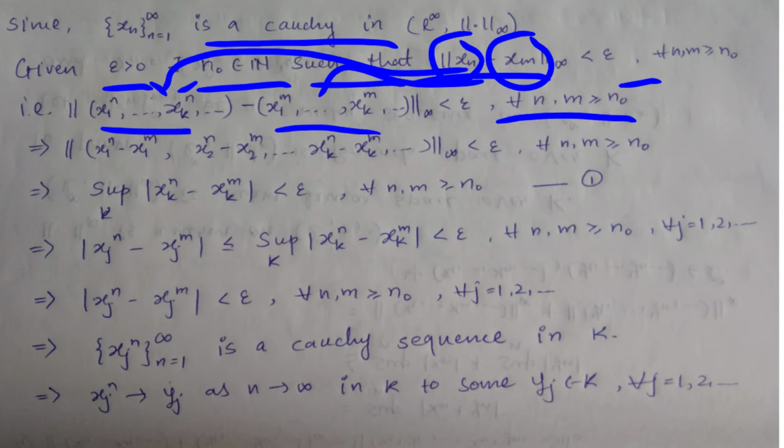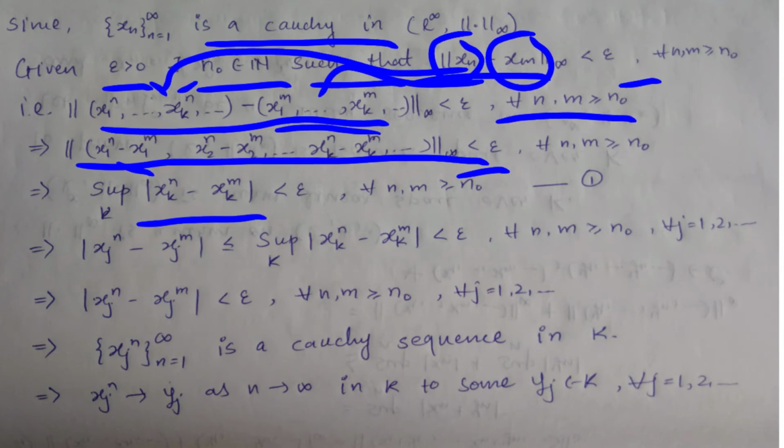Substituting these two terms we get x1 to the power n minus x1 to the power m, x2 to the power n minus x2 to the power m, and so on, xk to the power n minus xk to the power m, and so on, which is less than epsilon. So use the definition of this norm infinity, that is, supremum over k of modulus of xk to the power n minus xk to the power m, which is less than epsilon. This is true for every n and m greater than or equal to n0, right? Call it equation number 1.